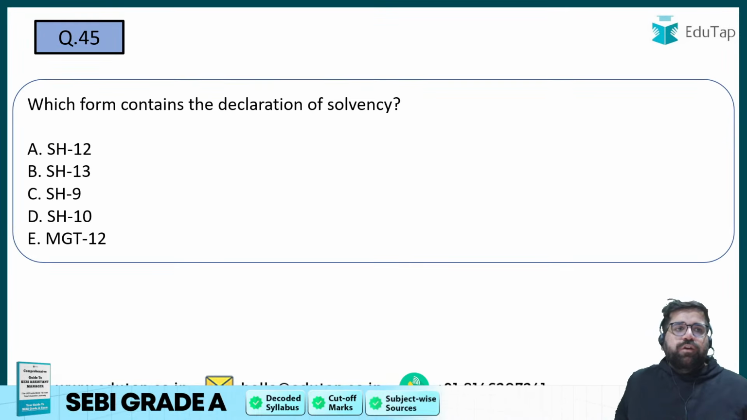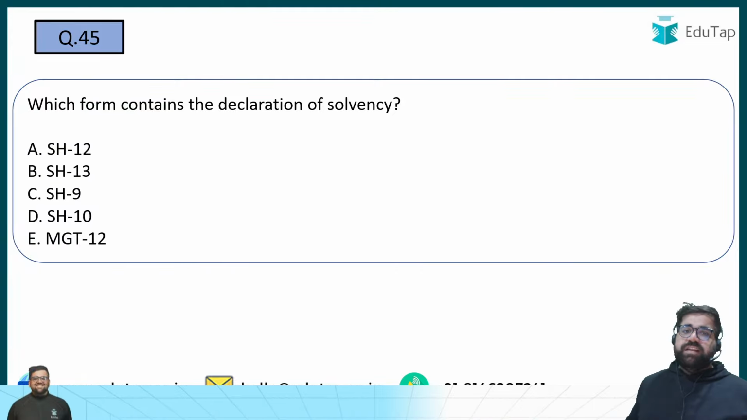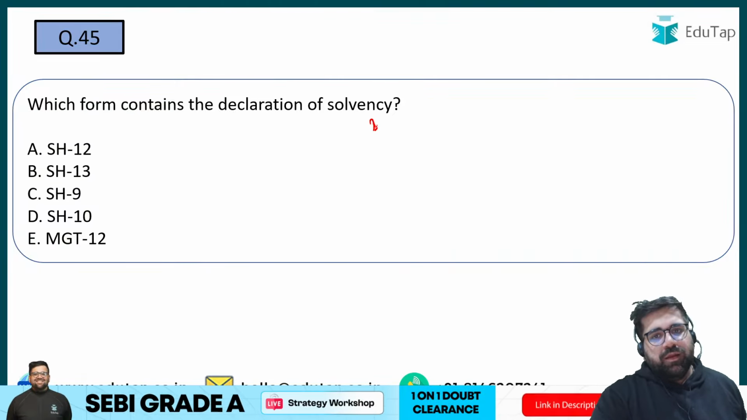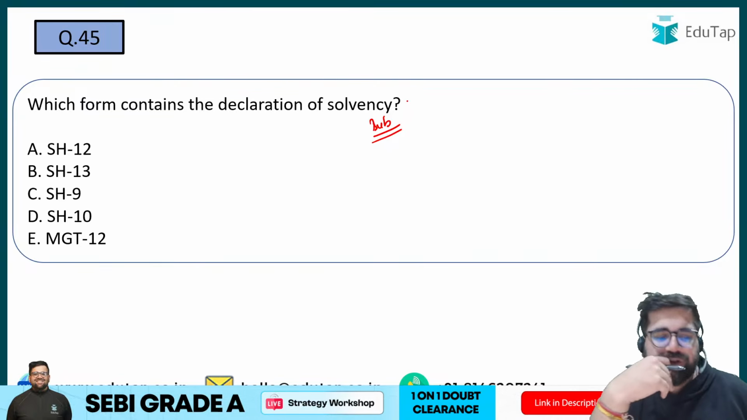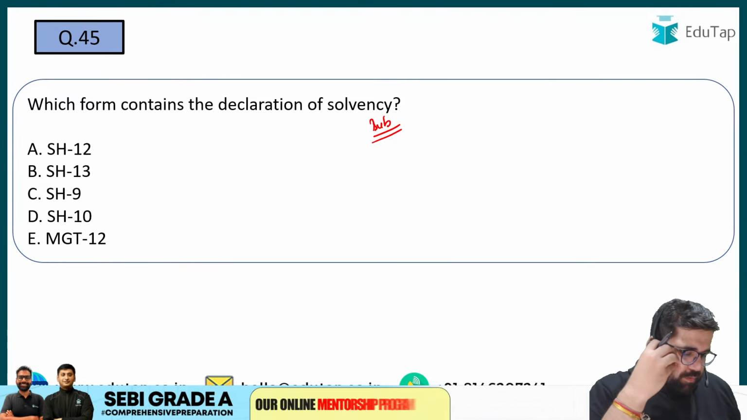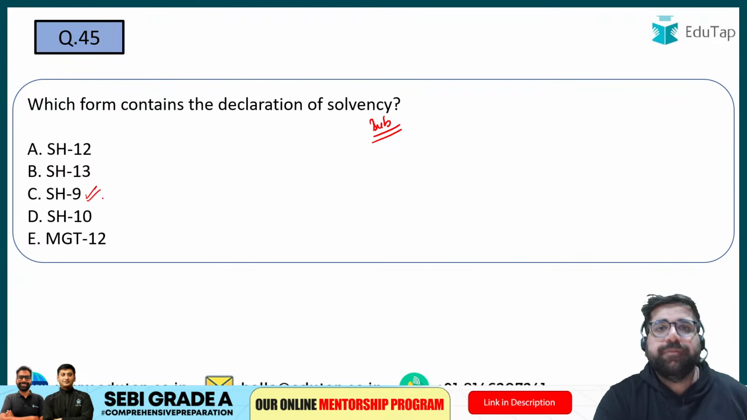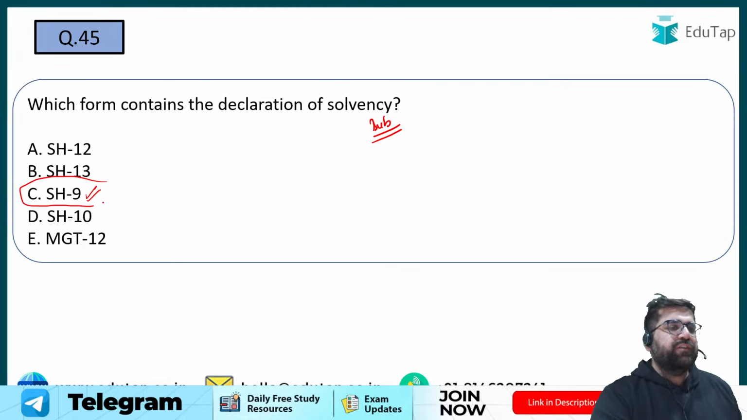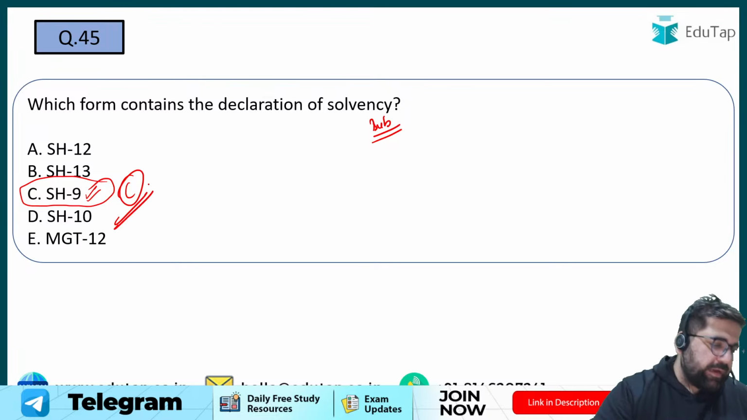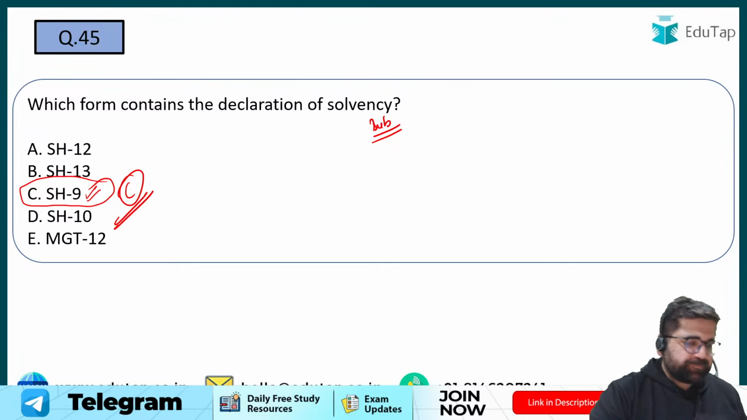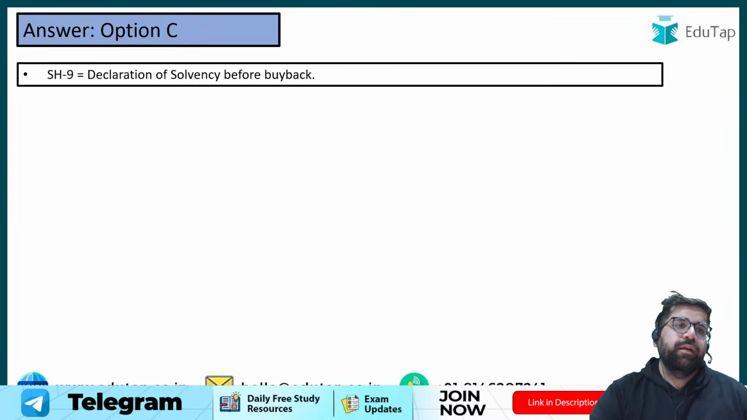Question number 45. Which form contains the declaration of solvency if you are doing buyback? If you are doing buyback, then which form will be considered as the declaration of solvency? The declaration of solvency is made under SH9. A kind of factual question which you will deal with in your Companies Act also. The correct answer will be option number C. And this form is mandatory.